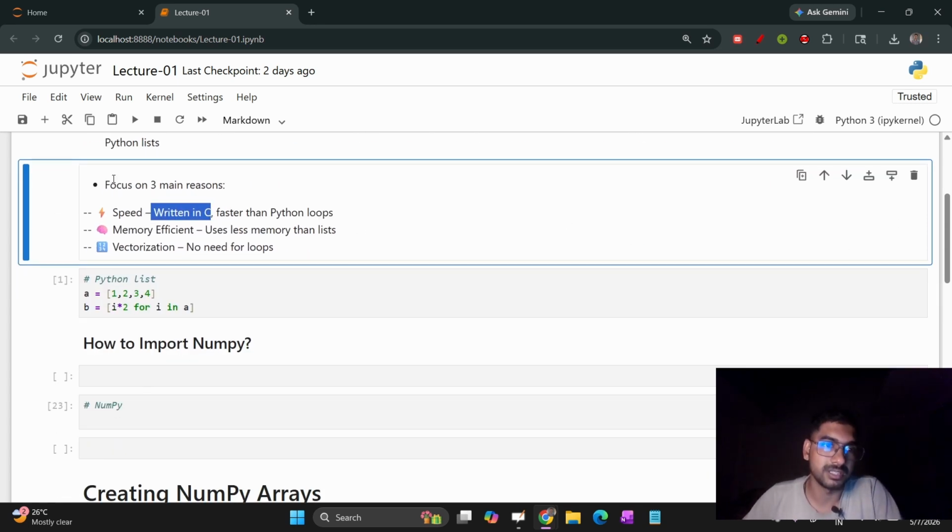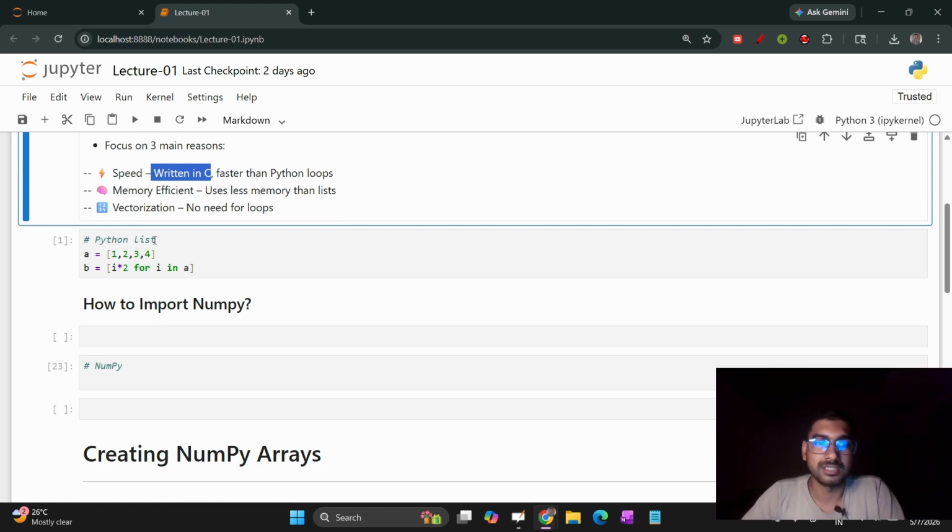So we have these three things. One, it is written in C language, which makes it faster. Second, it is memory efficient, because the array is a better memory-optimized version of a list. And another is vectorization, which I will explain later.